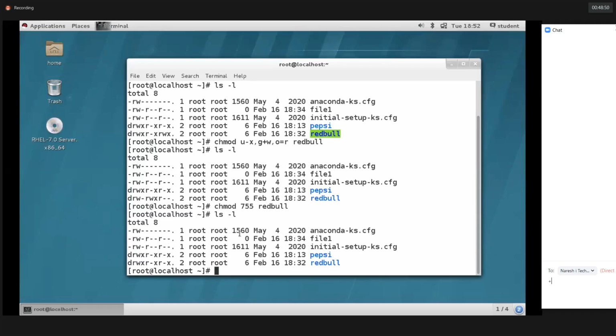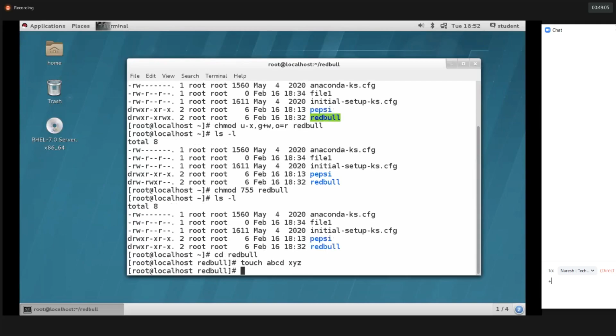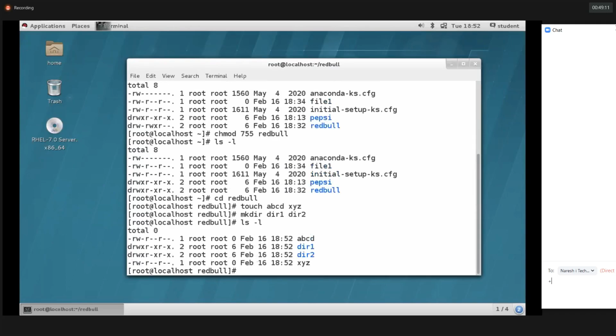So at that time, we should provide the recursive option. Just provide the R option. I'll do one thing. I'll create a few files and directories inside the Red Bull. Okay. So Red Bull directory. Then try to create some files and directories here. So touch ABCD XYZ and then mkdir dir1 and dir2. So I created a few files and directories here.